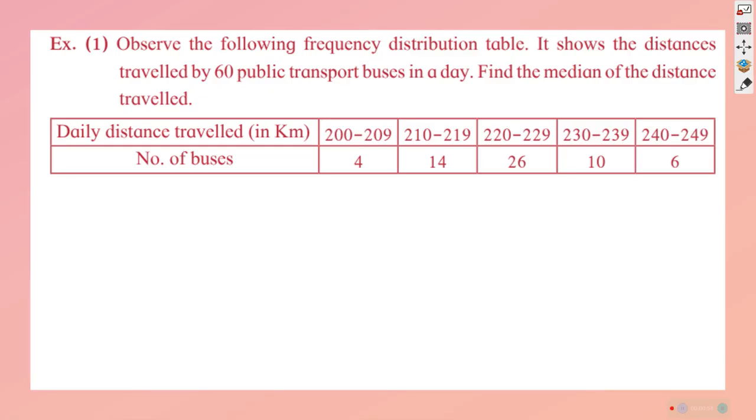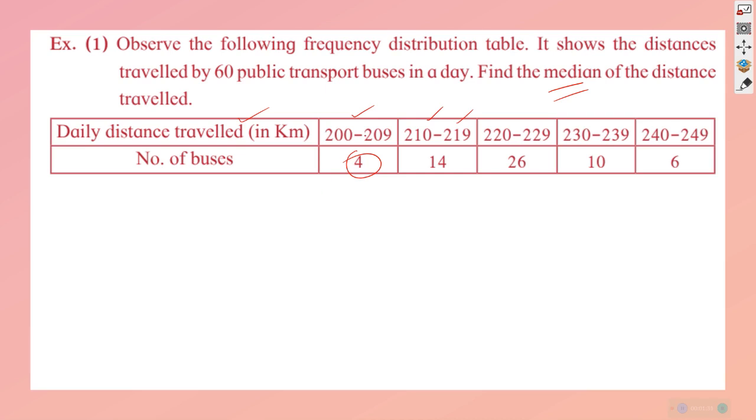Here is a question for you. Observe the following frequency distribution table. It shows the distance traveled by 60 public transport buses in a day. Find the median distance traveled. Median, you developed the concept, is the mid value. Here the distance traveled by the bus in kilometers is given: 200 to 209 kilometers, 210 to 219 kilometers, and that way the data of these 60 buses are given, and 4 buses are in this category.